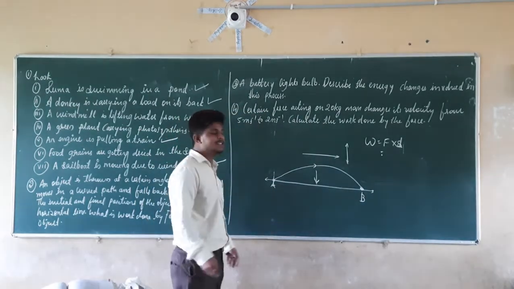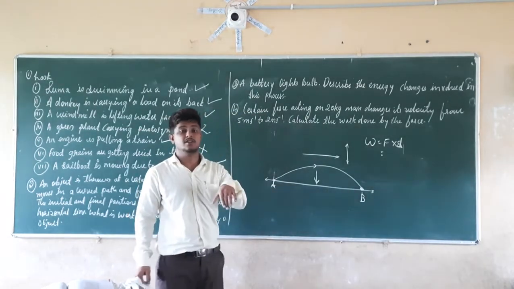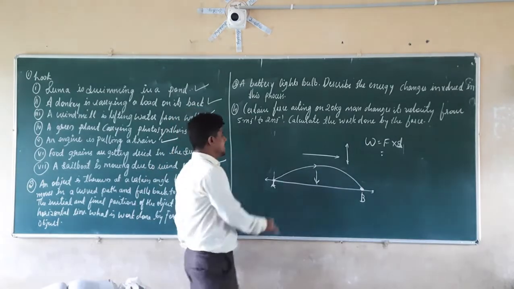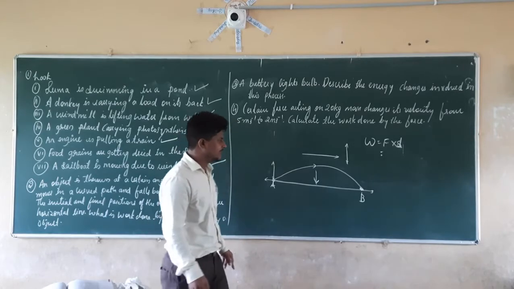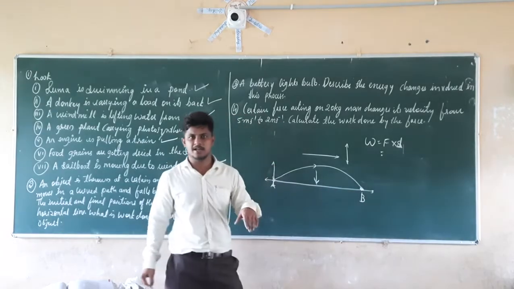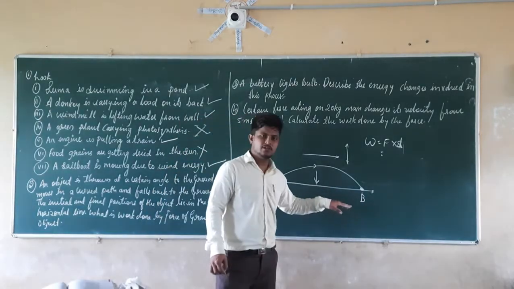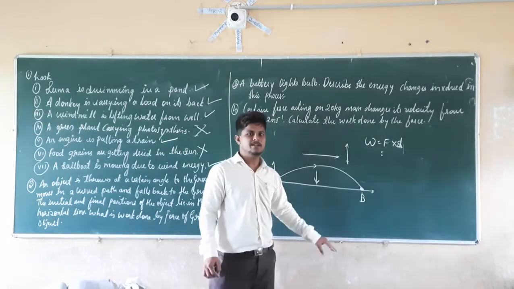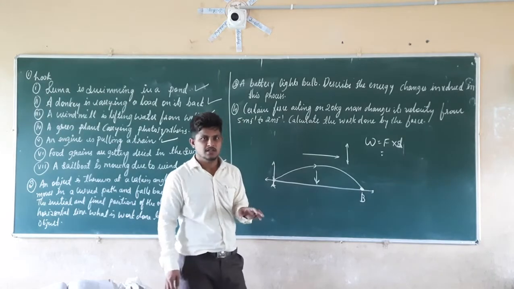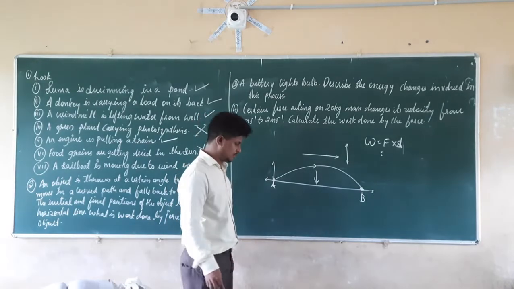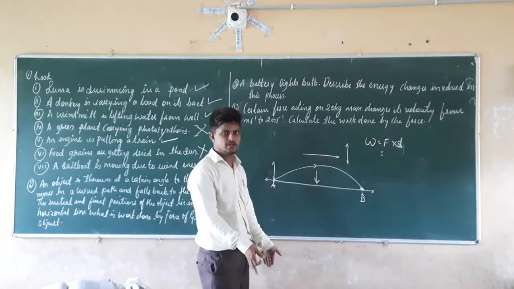So we have to take the displacement in the vertical direction. The initial and final positions are lying in the same line, that means they are on the ground. That means the displacement in this case will be equal to 0.